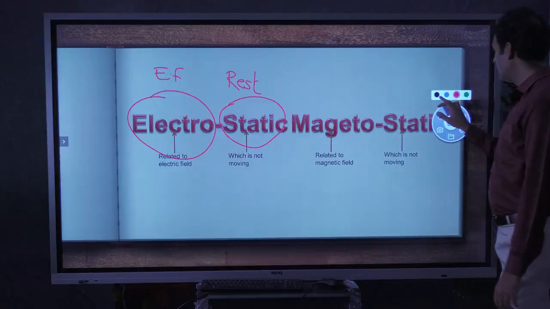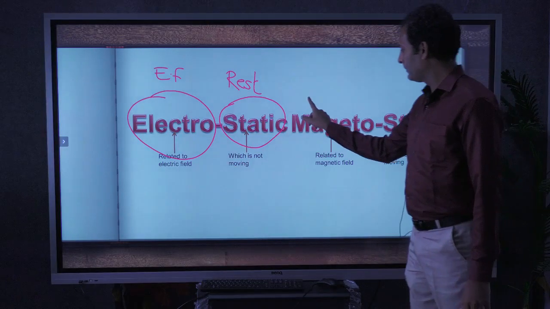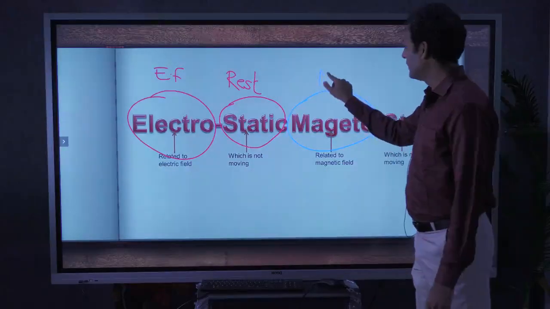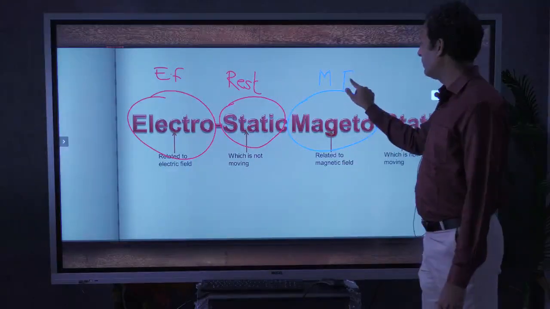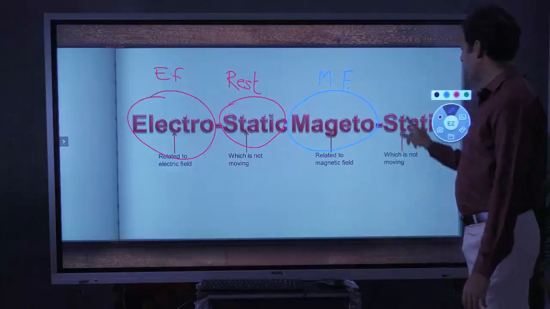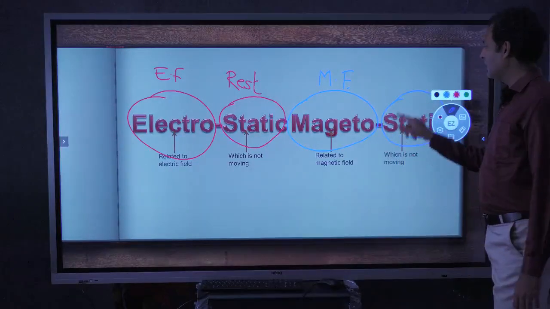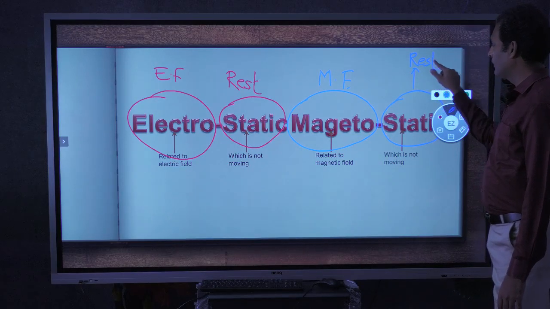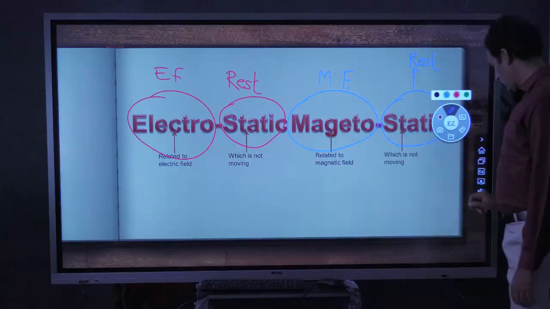Magnetostatic is also a combination of two words. The first one is magneto. Magneto means related to the magnetic field. And the second part is static, that means at rest. So what is this flow? I will tell you.